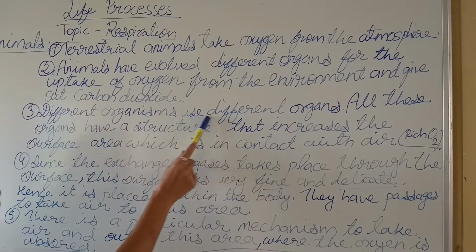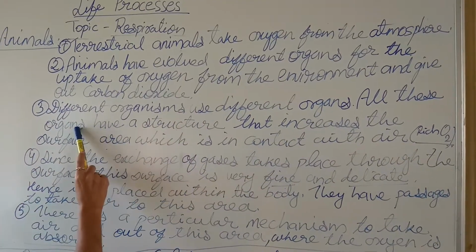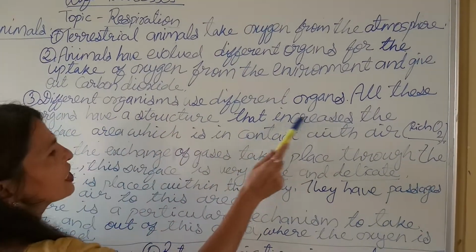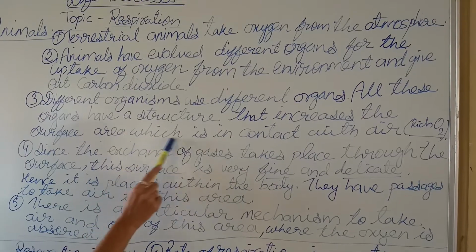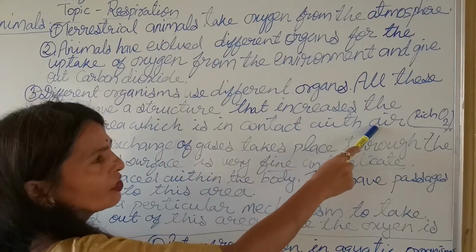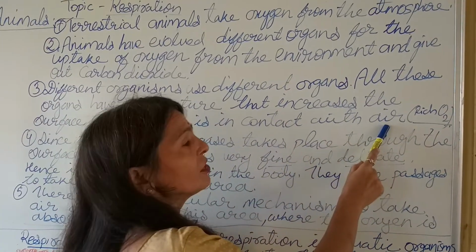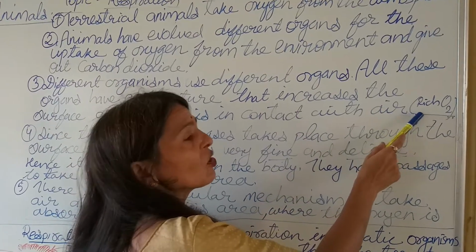Different organisms use different organs. All these organs have a structure that increases the surface area which is in contact with the air. Which type of air? The air which is rich in oxygen.